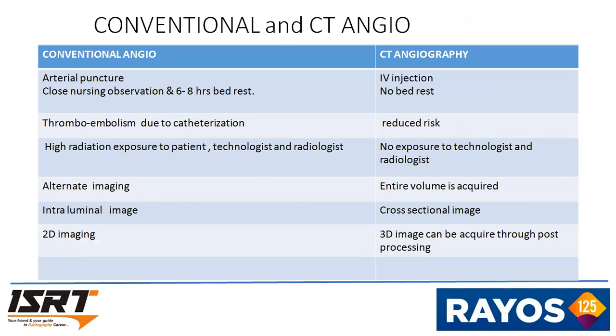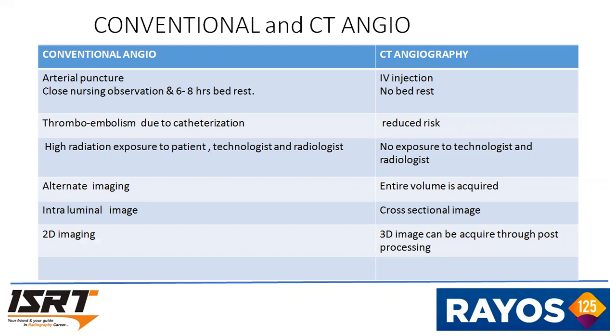Coming to differences between CT angio and conventional angio. In conventional angio, there is arterial puncture, close nurses' observation, and 6 to 8 hours bed rest. And in CT angio, IV injection and no bed rest. In conventional angio, thromboembolism due to catheterization happens. In CT angio, reduced risk. In conventional angio, high radiation exposure to patient, technologist, and radiologist. In CT angio, no exposure to technologist and radiologist.